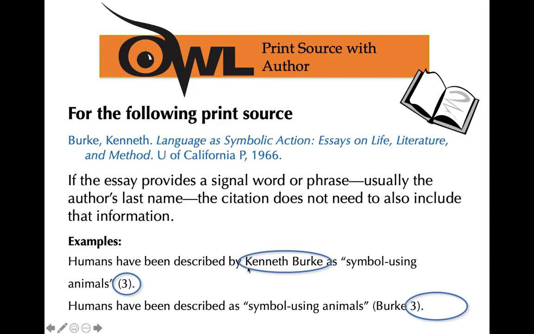This is just a different example. So we have Kenneth Burke from the book Language as Symbolic Action. So I am quoting Kenneth Burke. Humans have been described by Kenneth Burke as "symbol using animals." So I introduced Kenneth Burke in the same sentence as my direct quote. So Burke does not need to be in my in-text citation, but the page does.